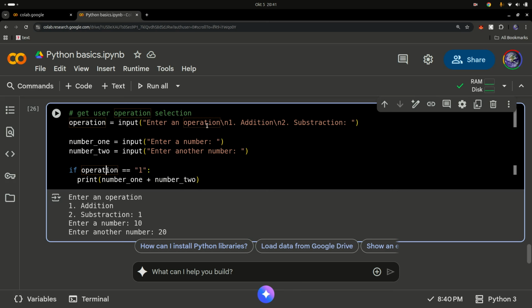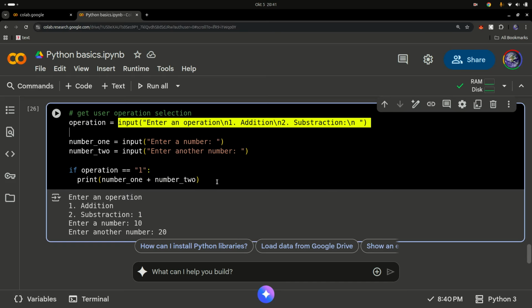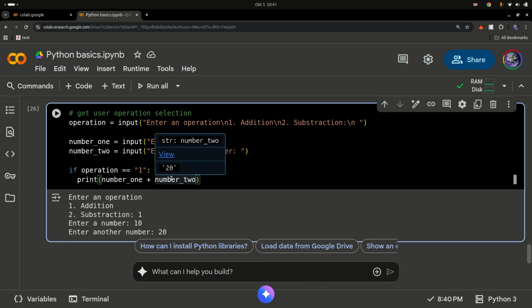let me just do something else. After this I want to have a new line. It's much easier than having this, right? It's not clean, so that's why I'm just putting backslash n. There are better ways of doing this, but for now let's keep it simple. So first number, second number, and then if the operation is equal to 1. Why am I saying 1 is a string? Because these inputs are strings. So, can you add two strings together?